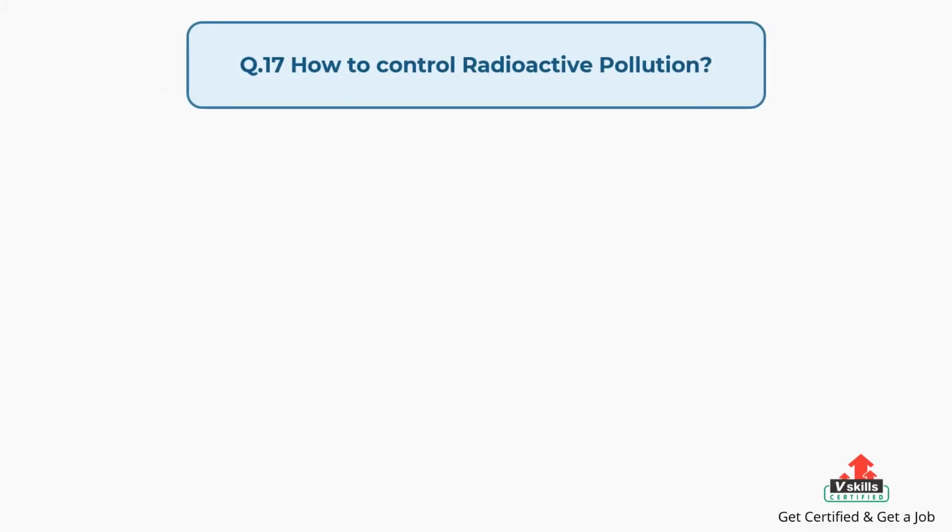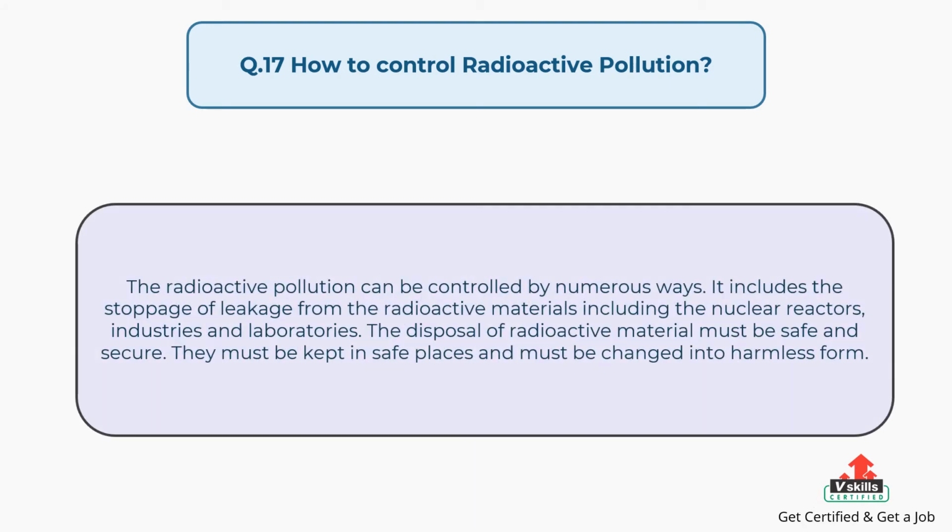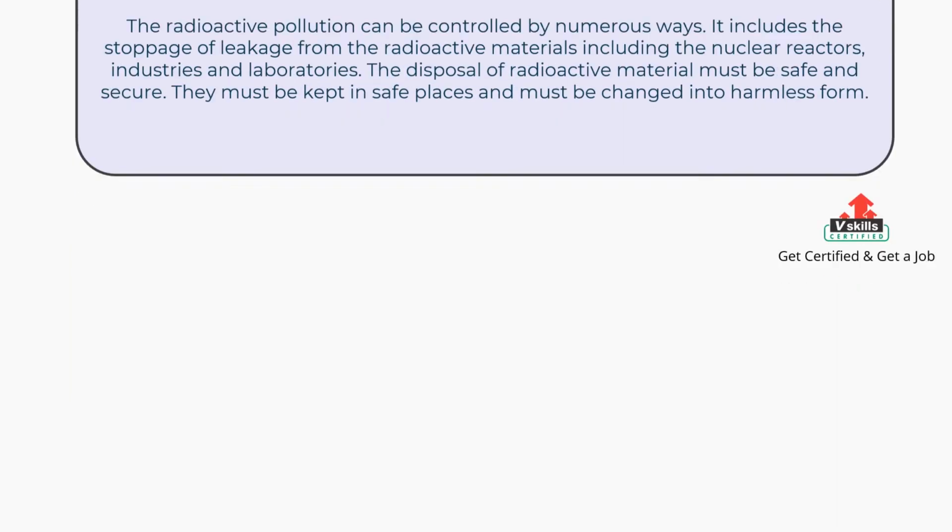Question number 17. How to control radioactive pollution? The answer is, the radioactive pollution can be controlled by numerous ways. It includes the stoppage of leakage from the radioactive materials, including the nuclear reactors, industries and laboratories. The disposal of radioactive material must be safe and secure. They must be kept in safe places and must be changed into harmless form.